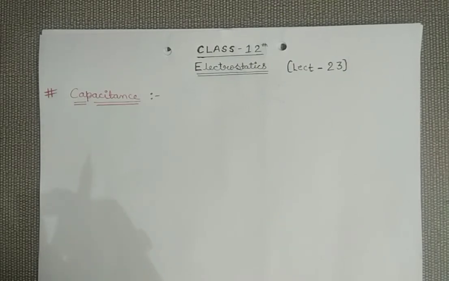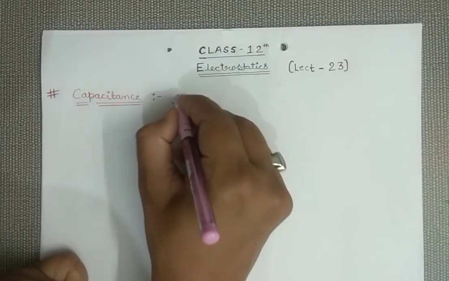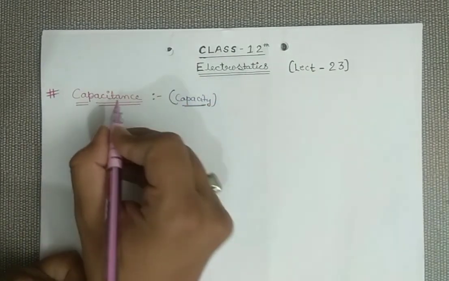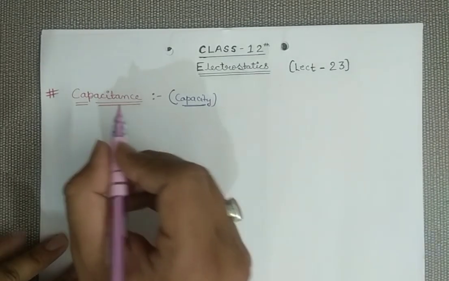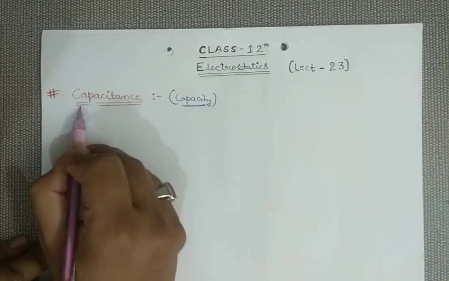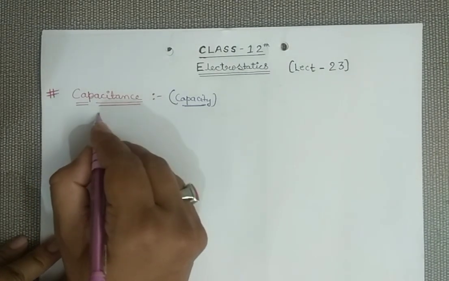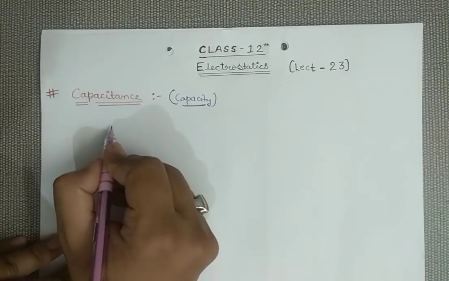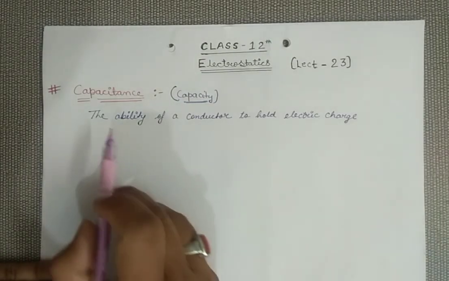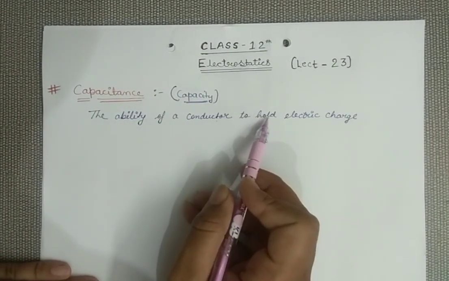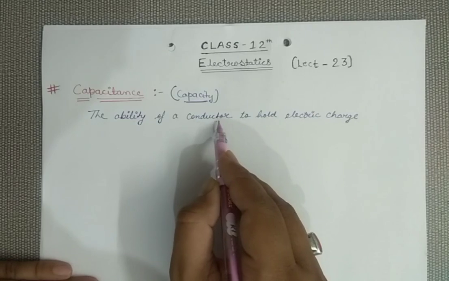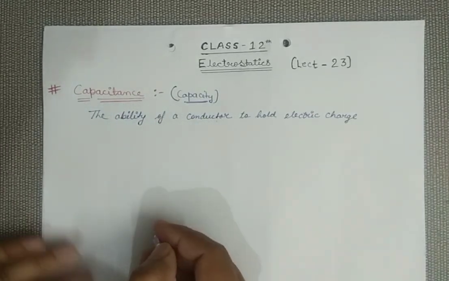Now see this word capacitance, it can also be understood through the word capacity. If you are familiar with the word capacity, then it will be much easier for you to understand capacitance. Capacity is the ability to hold something. Similarly, capacitance is the ability of a conductor to hold charge. So if I have to write the definition of capacitance, it is the ability of a conductor to hold electric charge, meaning how much charge can be withstood by my conductor, that is defined as the capacitance of my conductor.